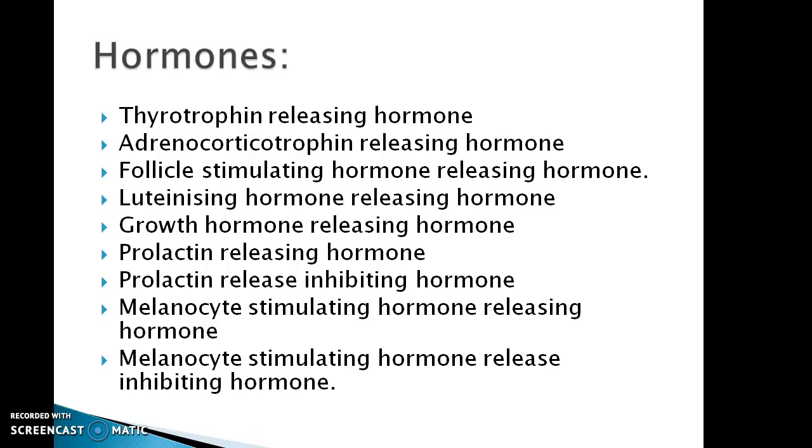Okay, the hormones secreted by the hypothalamus are either the releasing hormone or they are the inhibiting hormone. Releasing hormone stimulates the release of another hormones, whereas the inhibiting hormone inhibits the release of another hormones. Hypothalamus controls the secretion of hormones from the anterior lobe of pituitary gland and also from the intermediate lobe of pituitary gland.